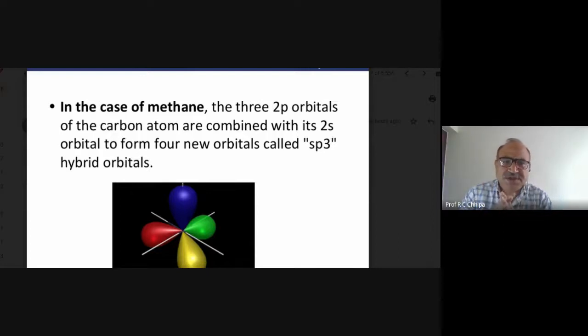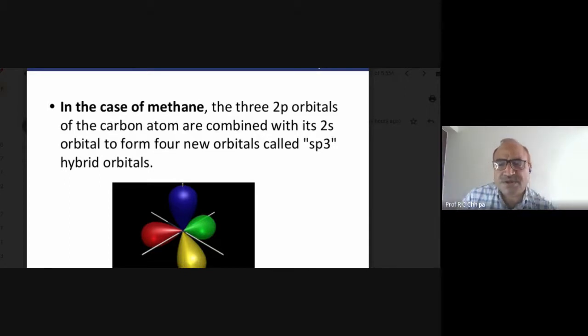The s has a spherical shape and the p has a dumbbell shape along the x axis, the y axis, and the z axis. So all those four atomic orbitals.